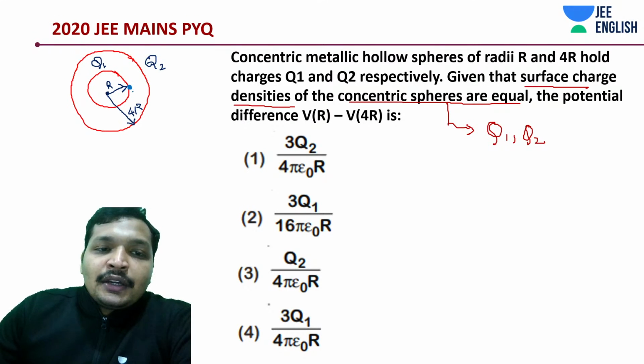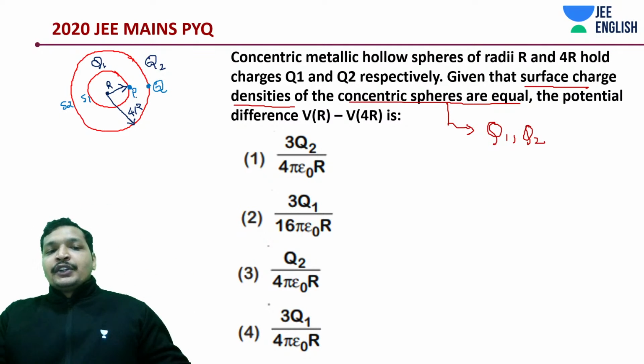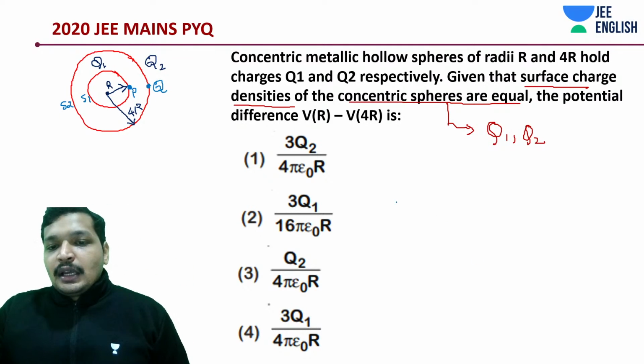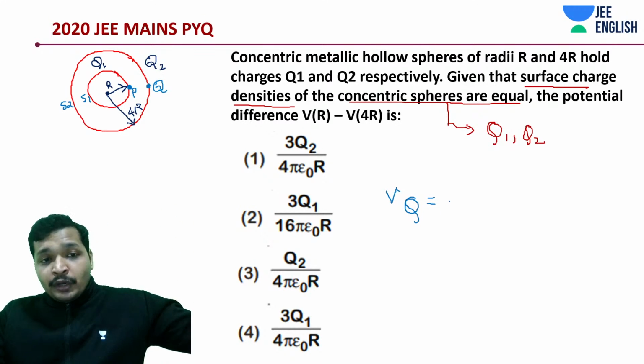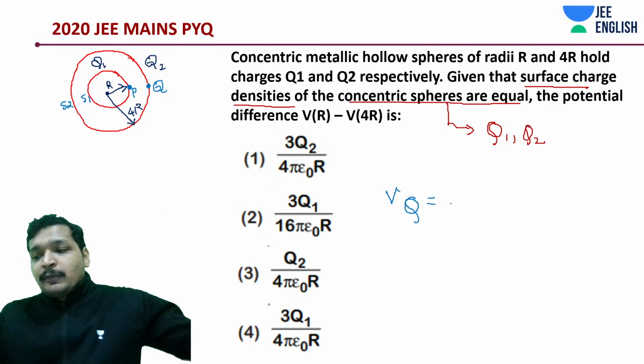Let's take a point, P. Let's take a point. We need to assess over here. One would be due to the large shell. Let me give them a name, S1, and the large one is S2. At Q, there would be potential due to the large shell. I'll just quickly show you the method and then we'll get into the concept. So if I'm going to measure at VQ, which is the outside point, 4R point, I hope you understood that part.